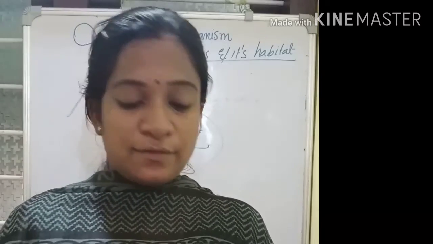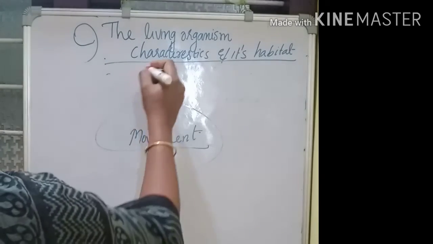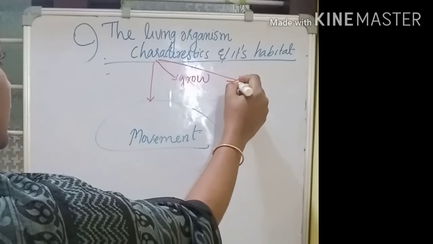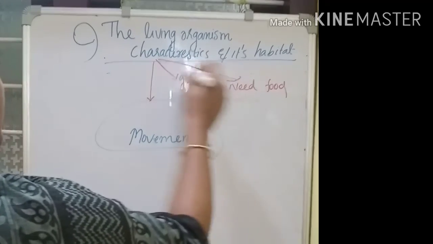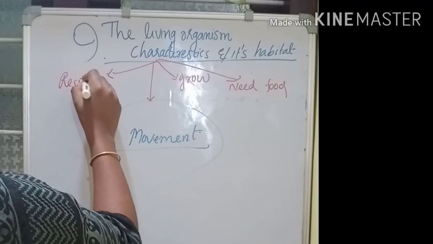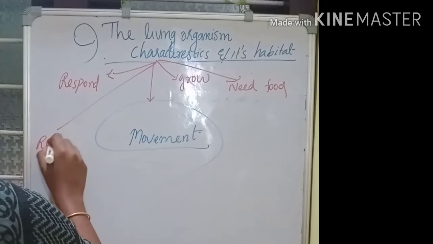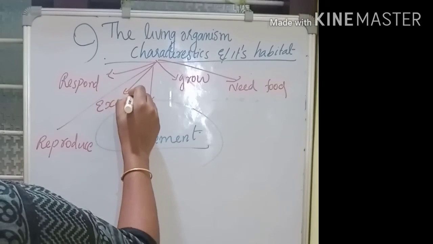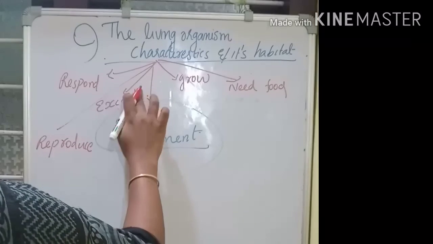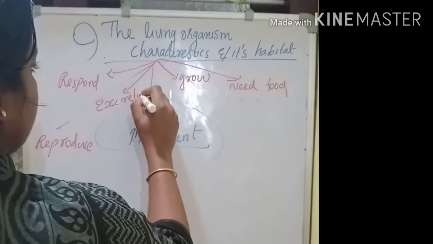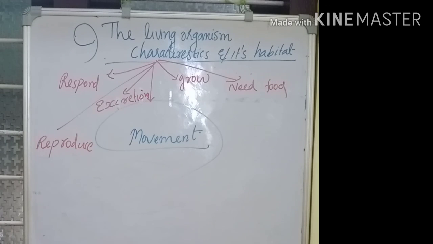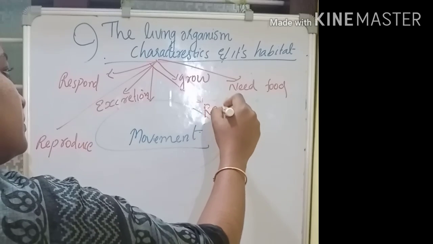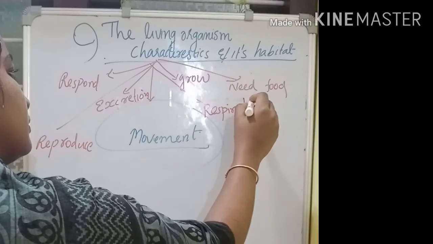So what are the characteristics of living organisms? Movement, then growth, need for food, excretion, responding to stimuli, reproduction, and respiration.